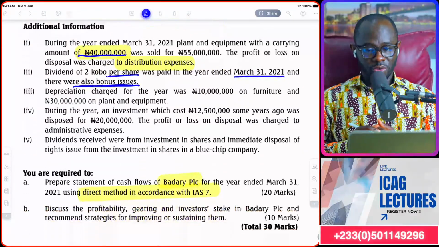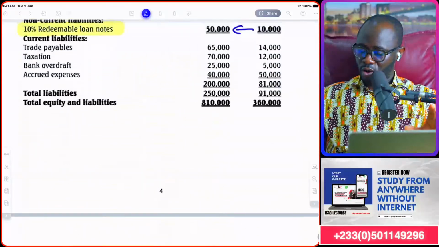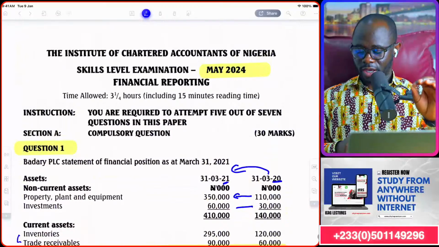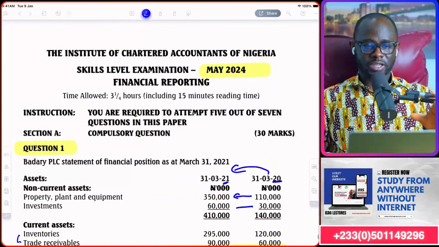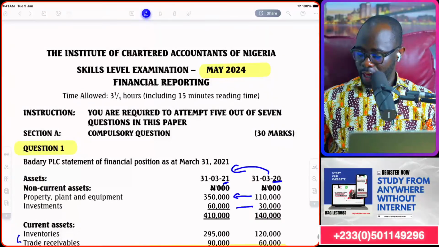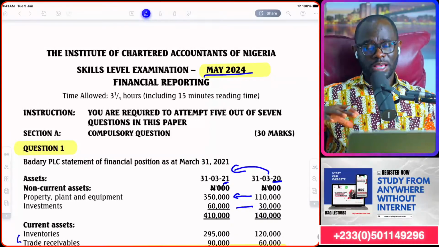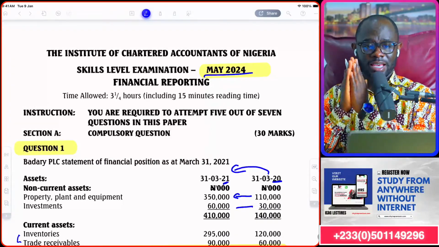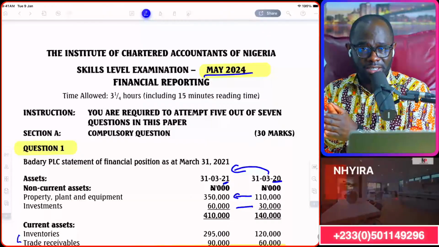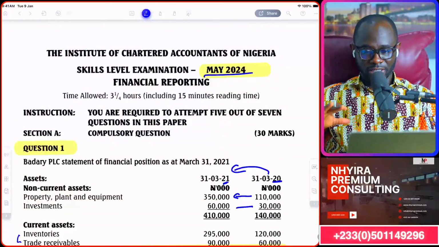So let's continue with the discussion still on this. Now I see some people joining. You are welcome. We are solving a question from the Institute of Chartered Accountants of Nigeria, skill level financial reporting, May 2024. It's a cash flow statement question, but the issue here is that it is for the direct method. Not the indirect method, by the direct method. And that is what we are on.